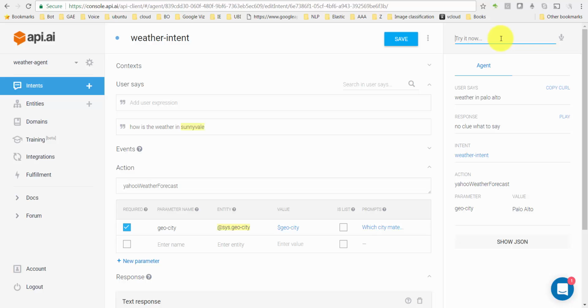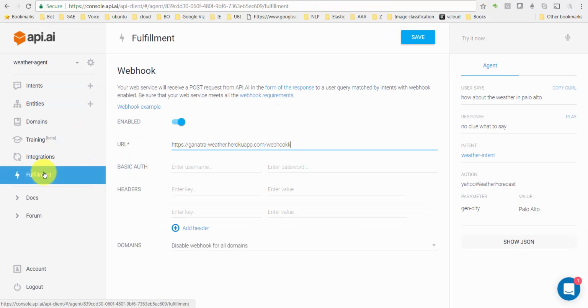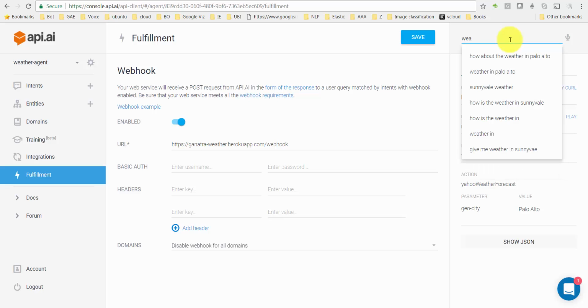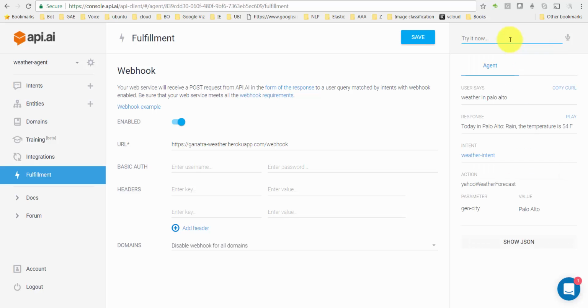Well, sometimes it does seem to work, but that's where natural language processing is supposed to be applied, where I don't necessarily have to say the exact sentence. How about the weather in Palo Alto? Please come back. There are people watching, actually. Let's see. That's because I have given it the wrong name. Let me save this and try again. Weather in Palo Alto. It worked.